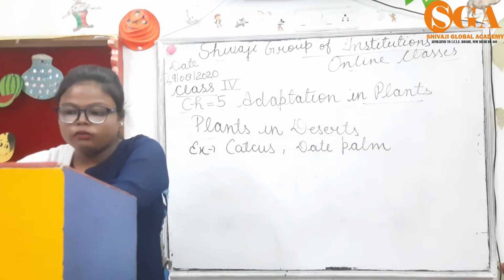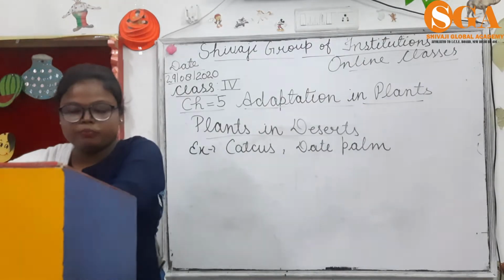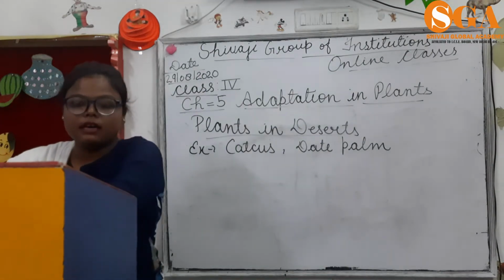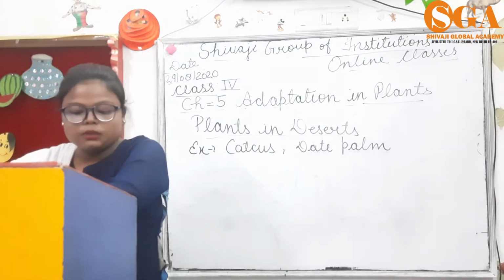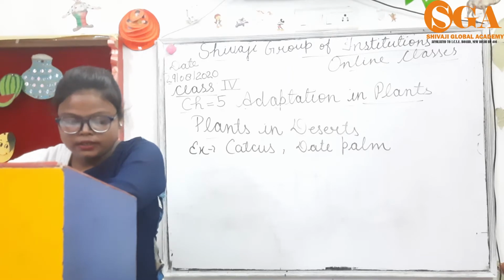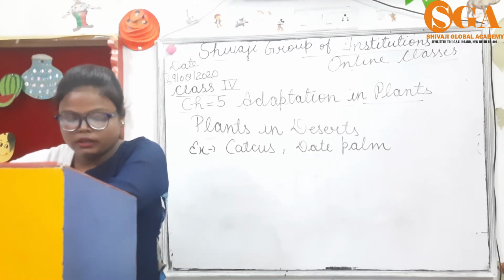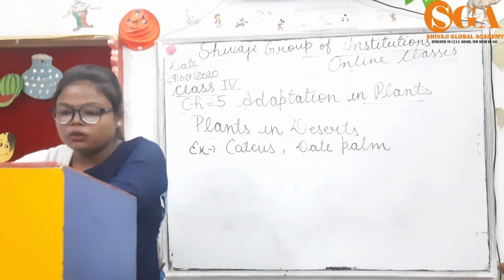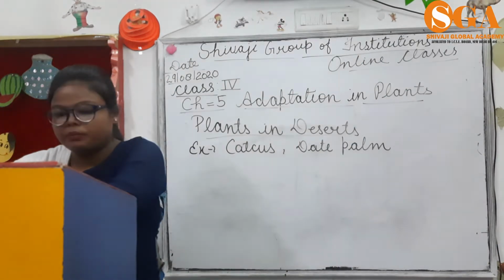Third, roots of the plants are long and spread out.